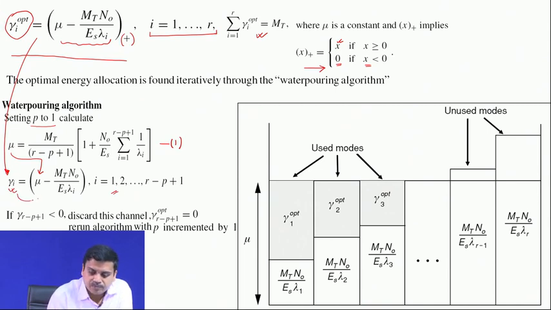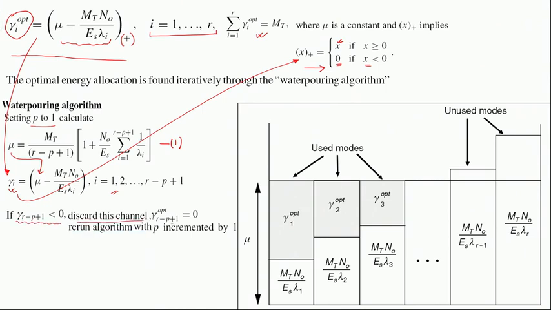In case the solution is less than 0, you are not going to use it. If it is only positive, then you are going to keep it. So, that is what it says. If this value is less than 0, discard this channel, put this equal to 0, rerun the algorithm, p incremented by 1. So, you slowly get the non-negative values, or the values which are greater than 0, as your remaining streams. So, let us see how it looks.